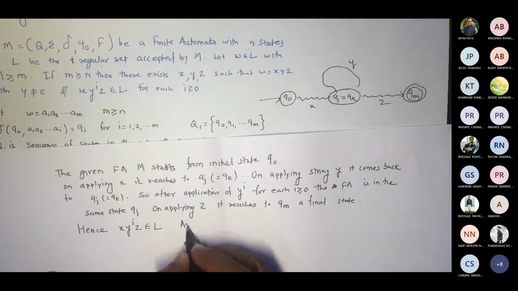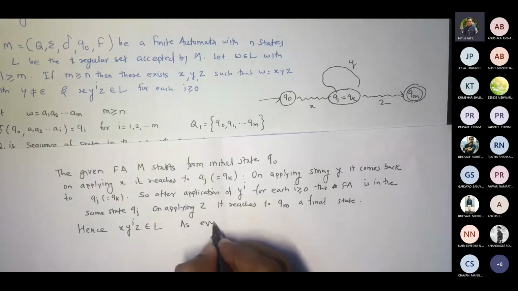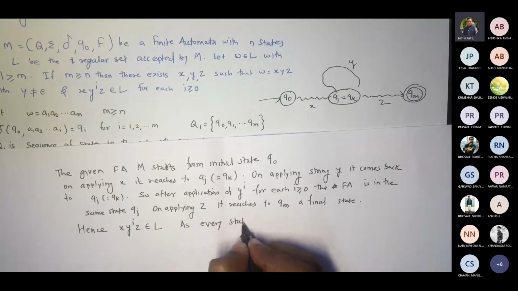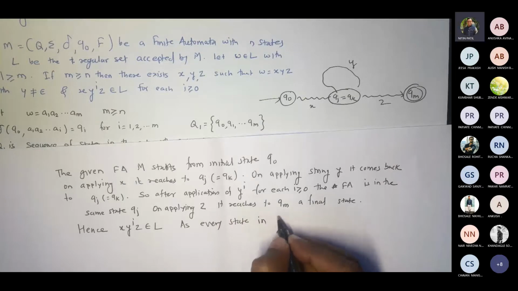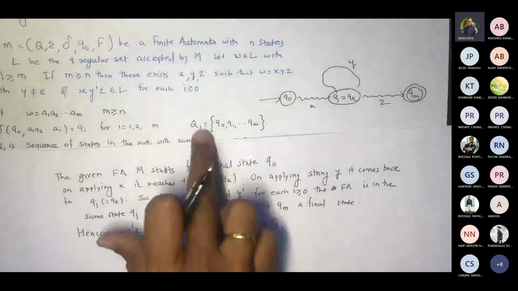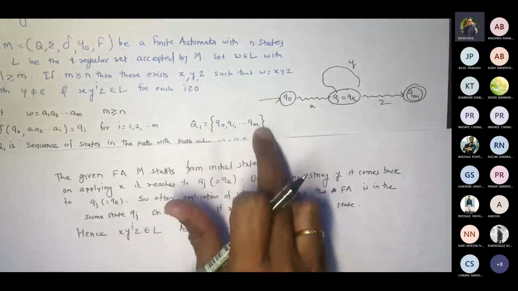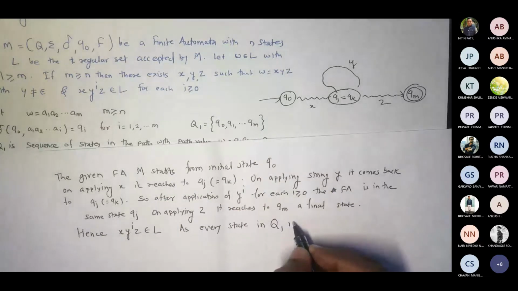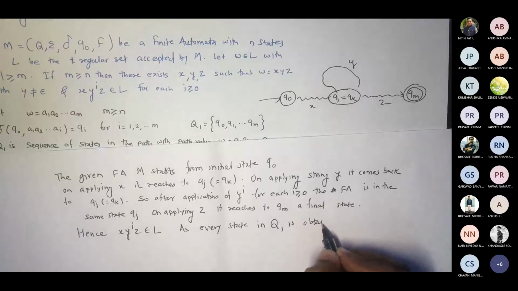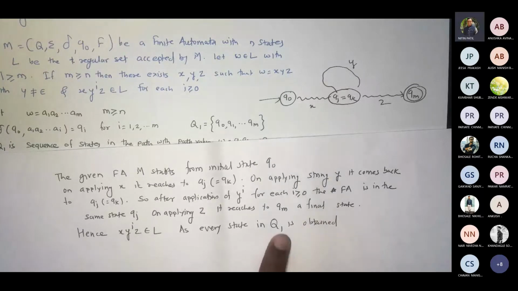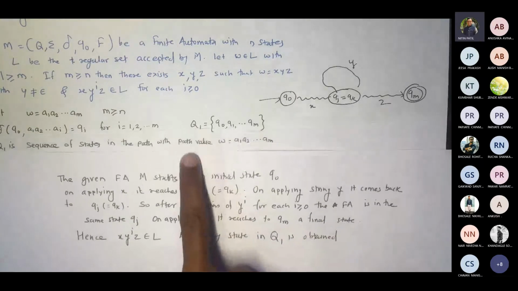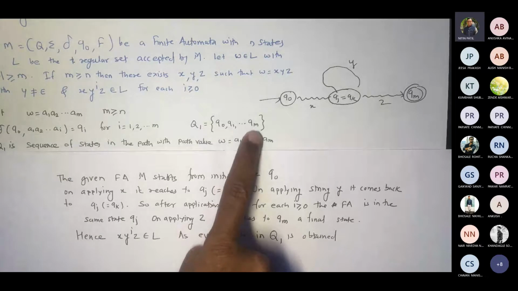With this, as not a condition but the conclusion, every state in Q1 is a path. That's what we started with. Q1 is a path obtained. I'm assuming that there is a path Q1 for a string w with length m.